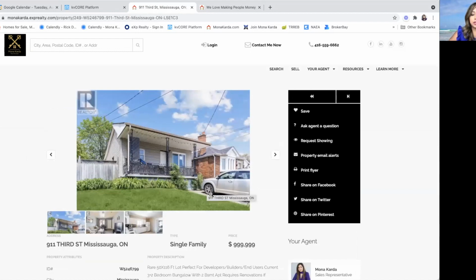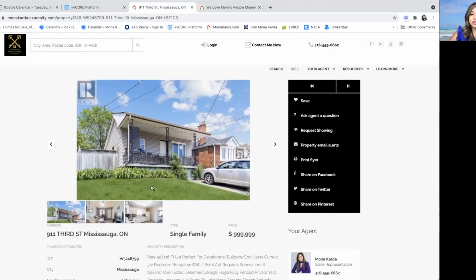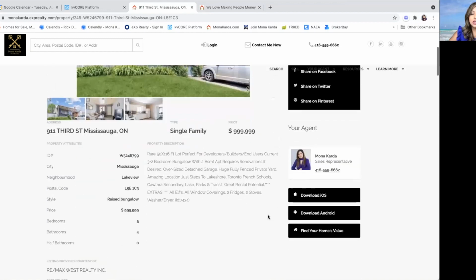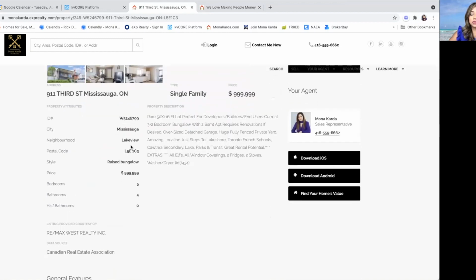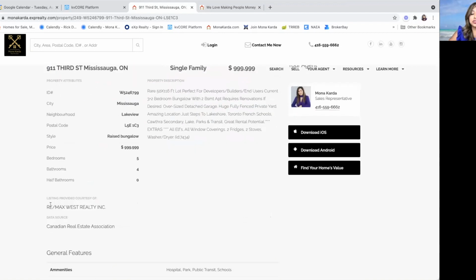This is a property, 911 3rd Street for $1 million. Welcome to Mississauga. So this is what you will see here. If you scroll down, you can see what the information is. It's in a beautiful neighborhood, Lakeview. It's a raised bungalow, 5 bedrooms, 4 bathrooms. They can also see that the listing is provided courtesy of Remax West, and the Canadian Real Estate Association is where the data source came from.